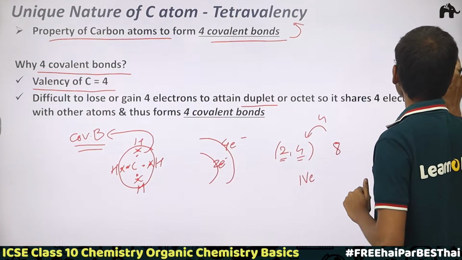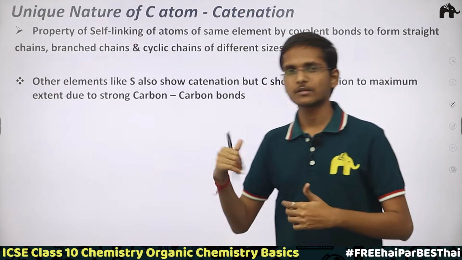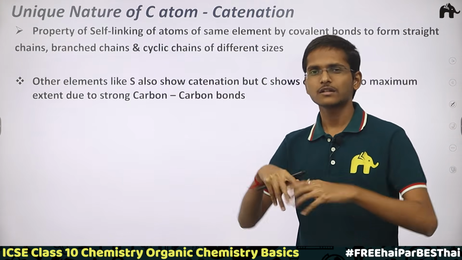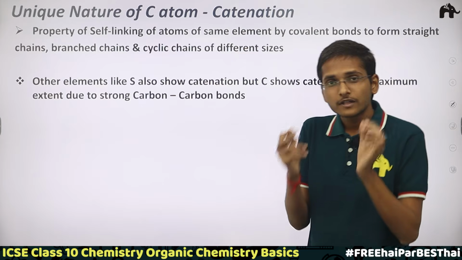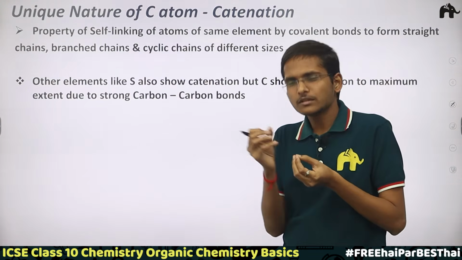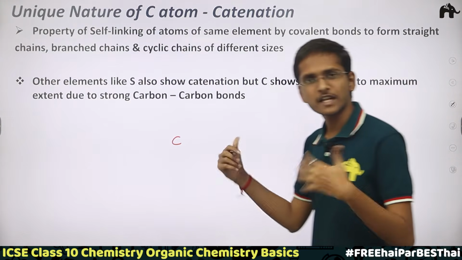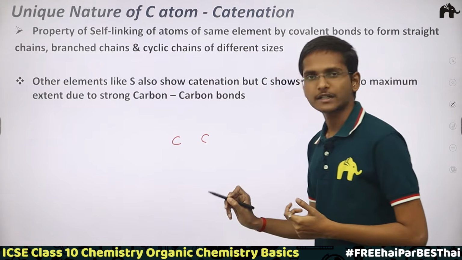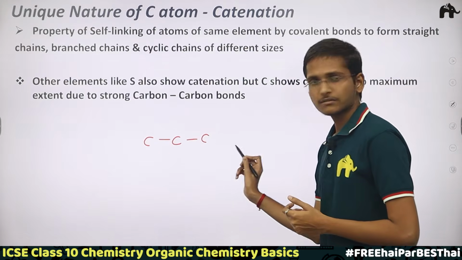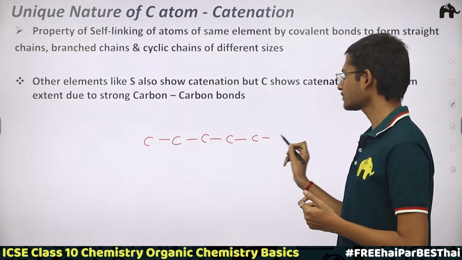Now the next one is catenation. This is slightly interesting. Carbon atom has another fantastic property of linking to itself. Suppose I have one carbon atom; it has a fantastic property to link with another carbon atom, like this. Now this carbon atom can also link with another carbon atom. This carbon atom can also link with another carbon atom. This carbon atom can also link with another.